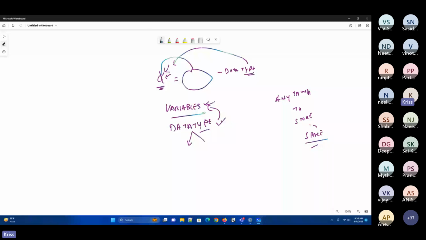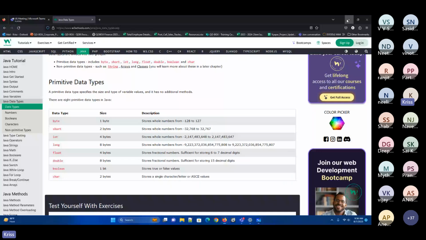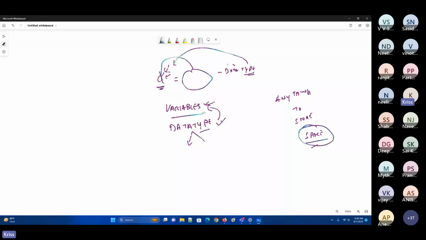Now the same way, when you want to store these data types into these variables, it should have the storage. See, for example, a cot. How much space will a cot occupy? 6.2 feet into 7 feet. And for a sofa, 8 feet into 3 feet.